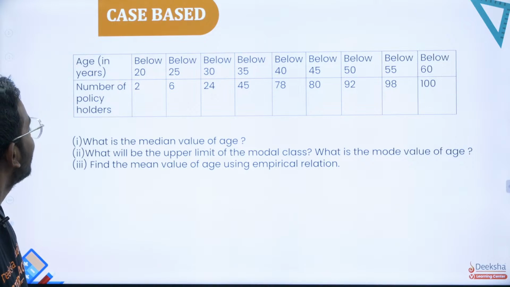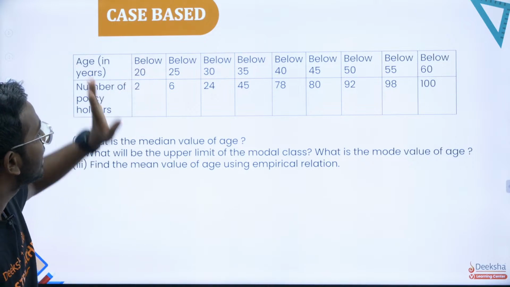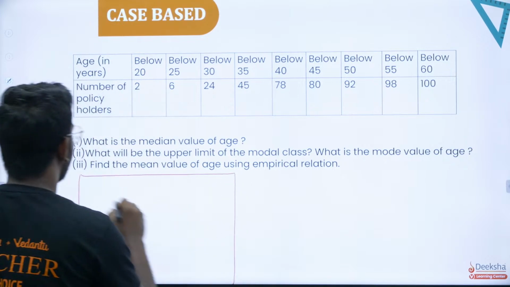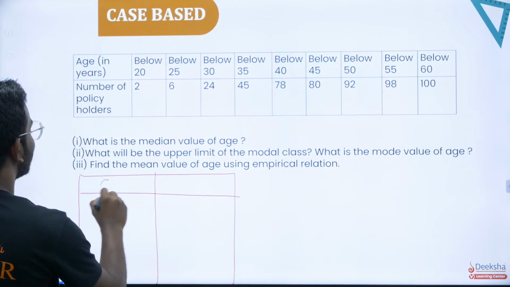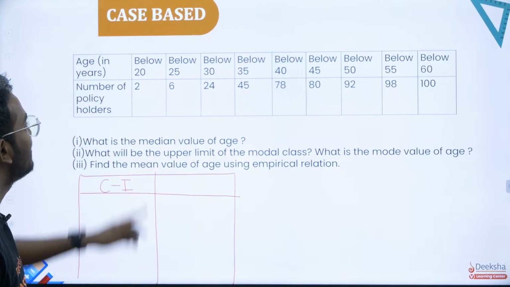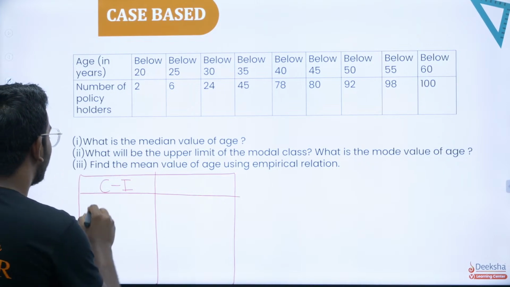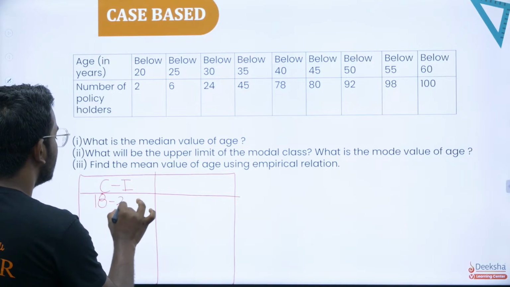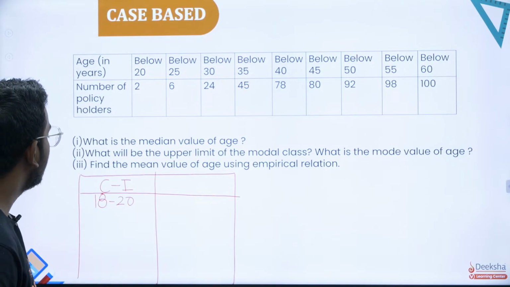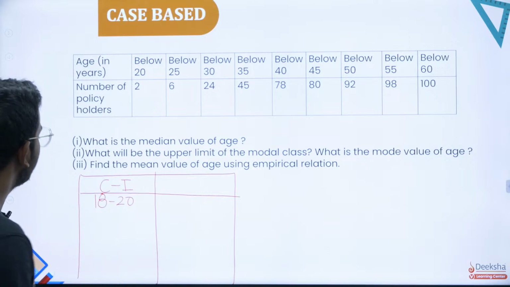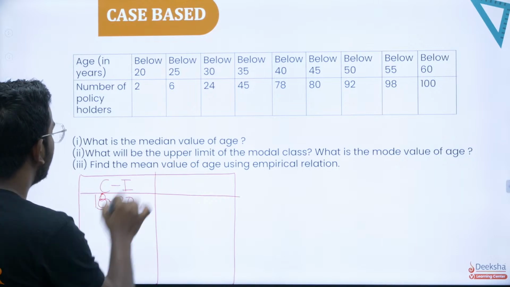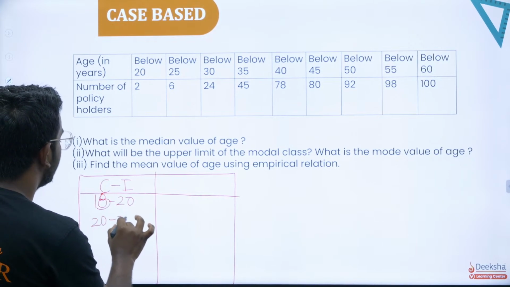is to make what? You'll have to create a table out of it. So what do you mean by this? Sir, I create a table saying that I'll have to get a class interval. Yes, class interval: below 20 means from 0 to 20. Actually from 18 to 20, because the policy is given from 18 to 20, followed by, or let me take 15 to 20 so that the class interval will be very simple. 15 to 20 followed by 20 to 25 and so on.